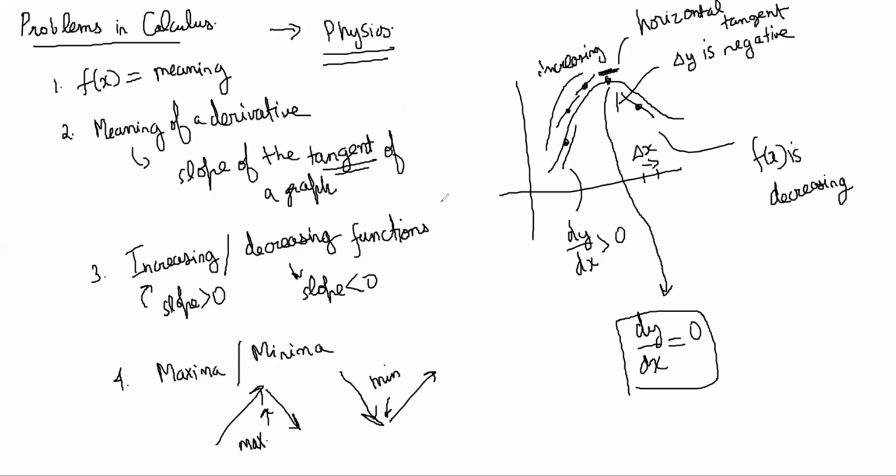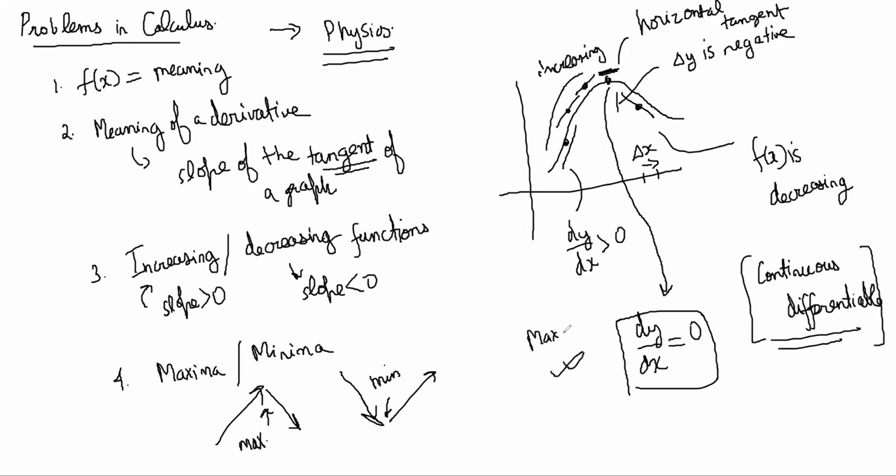As long as you understand this much, it's fine for physics, because mostly you will encounter functions which are continuous and differentiable. For those functions, maxima and minima can happen only at points where dy by dx is 0.